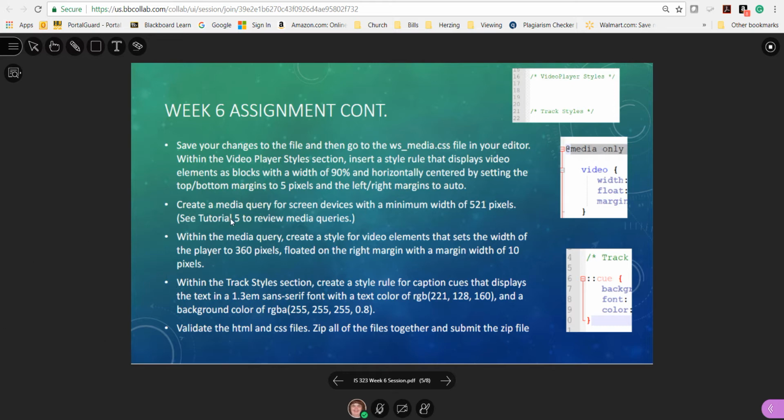And then create a media query for the screen device with a minimum width of 521 pixels. See Tutorial 5 for the media query. Those are the ones we did before. With the media query, create a style for the video element. So here's the beginning of the video query, and then instead of image like we had before, we have the video.